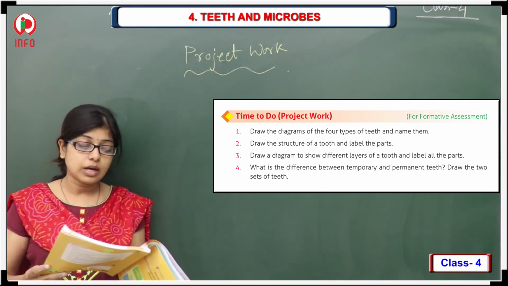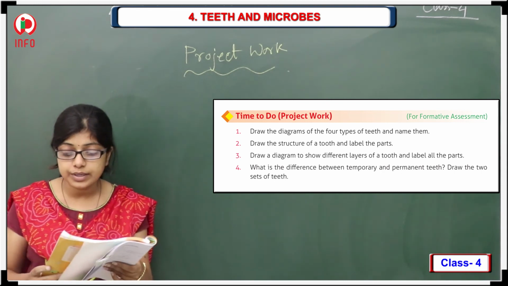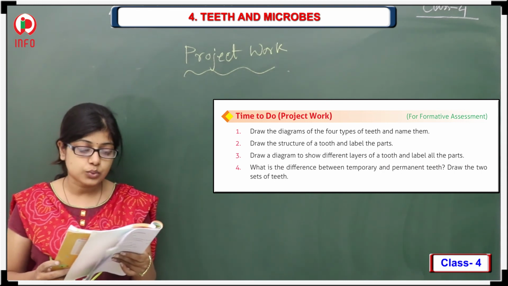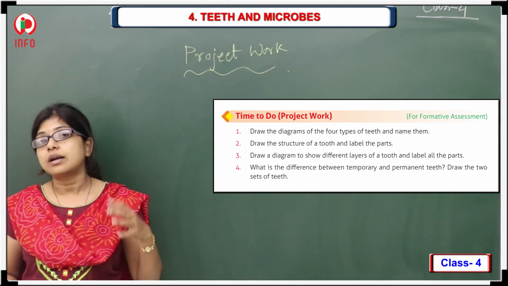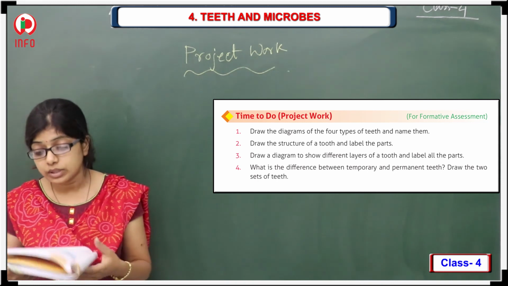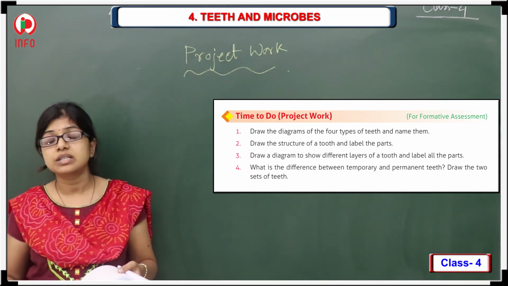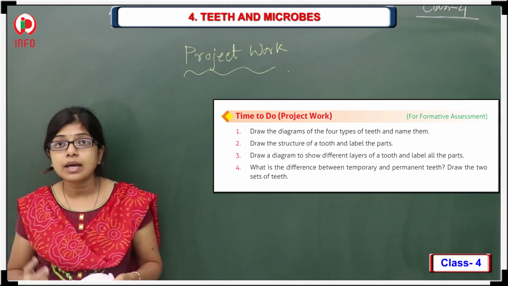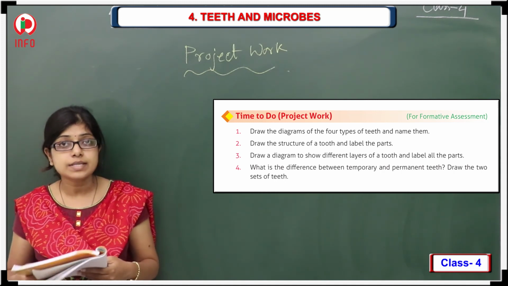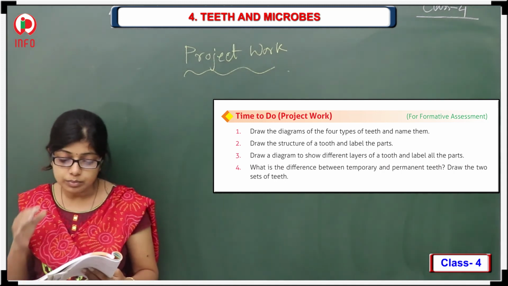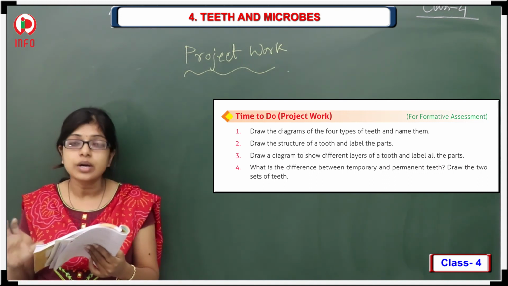Next one, the fourth one, what is the difference between temporary and permanent teeth? Draw the 2 sets of teeth. All of you know that temporary teeth are smaller in size. What about the permanent teeth? They are larger in size. In the larger permanent teeth, the incisors, canines, premolars and molars are all present. But in the case of temporary teeth, these are not all present. So this thing you have to write.